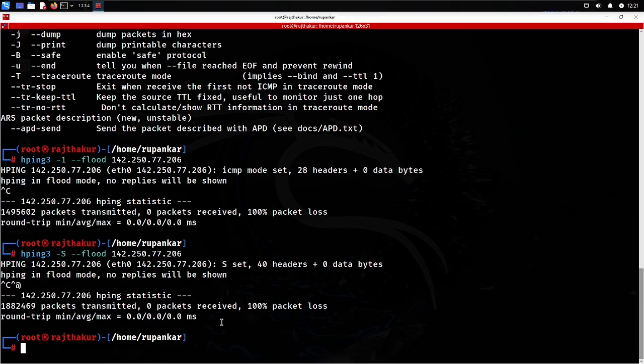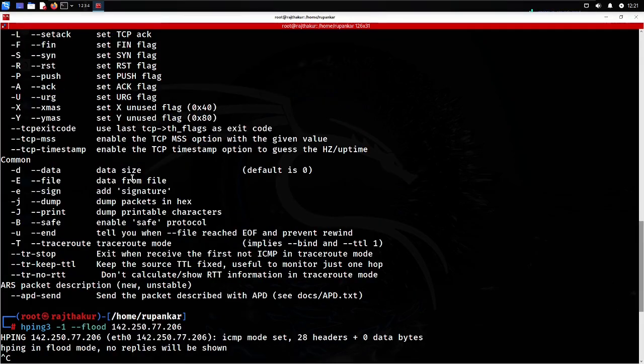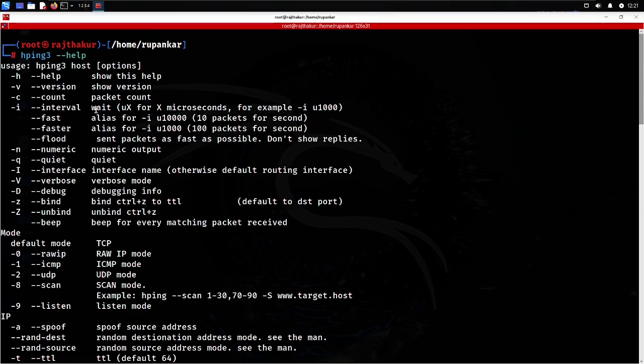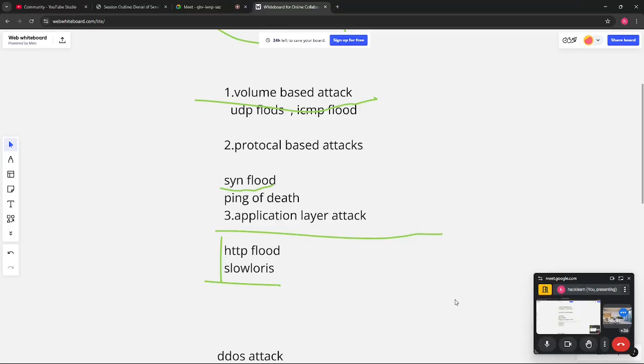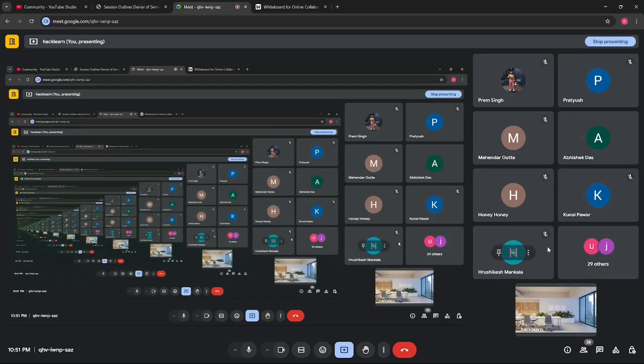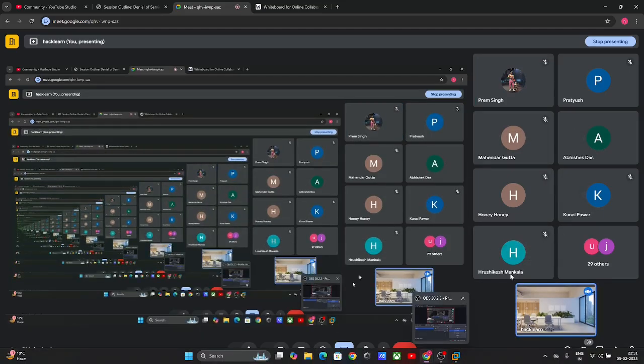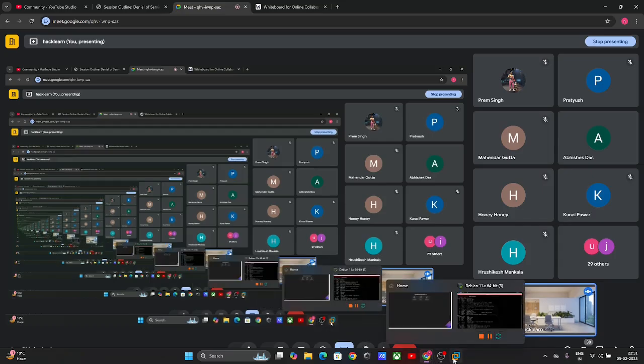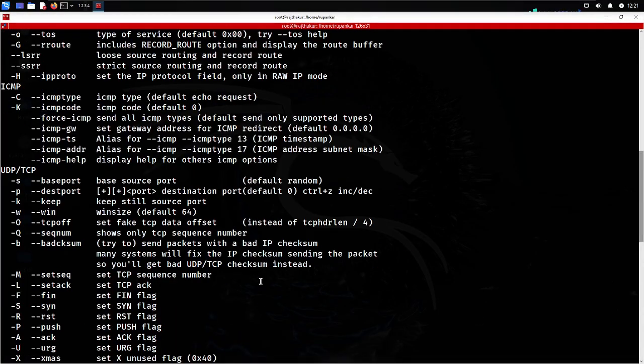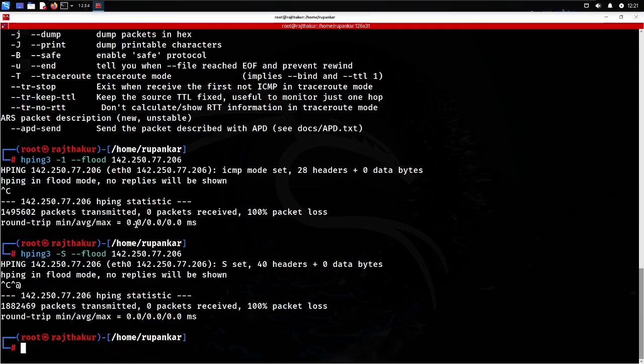And after that, you can also send some custom TCP flags. So let me go with our custom TCP flags also. Let me take one question. So till now, everything clear, everyone? Yes, I will be coming back to that. Don't worry. There can be some zombie scan also you can do, but let me go with some other attack. I even forgot what I was discussing. You can also send some custom packets, and when you send a custom packet, you can change the payload bytes also. And I'm also coming to how you can change the IP addresses and all. You can even change MAC addresses also. I'm coming to that also.